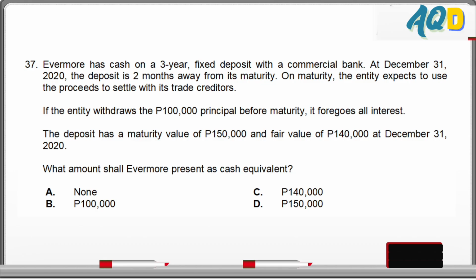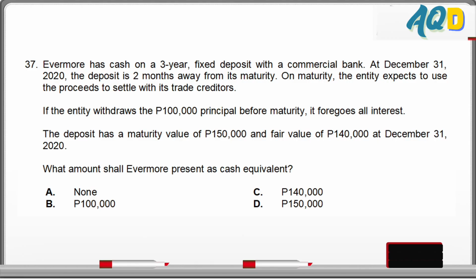Even if we just read up to there, we can answer the question. First, the case says it is only 2 months left, so short term, the fixed deposit is about to mature. Also, it is for payment. Once the deposit matures, it will be used to pay short-term obligations.